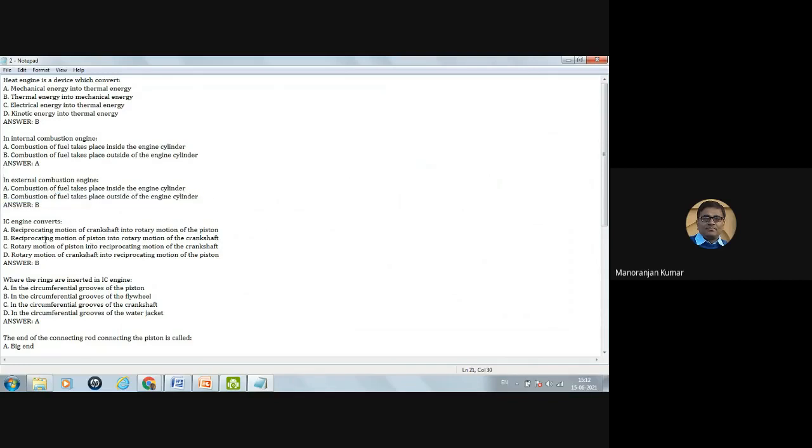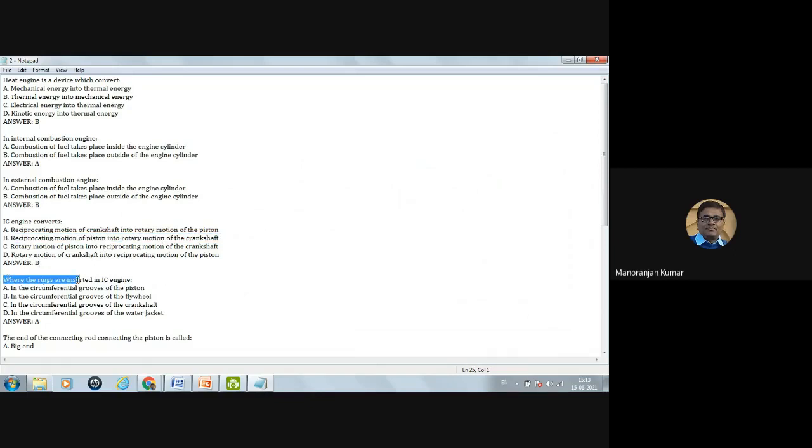Now, an IC engine converts the reciprocating motion of the crankshaft. Here we have to look at the crankshaft. Which type of motion does the crankshaft have? The crankshaft has rotary motion, whereas the piston has reciprocating motion. So what does the IC engine convert? Reciprocating motion of the crankshaft? No, this is wrong. Reciprocating motion of the piston into rotary motion of the crankshaft? Yes, it is correct. Option B is correct.